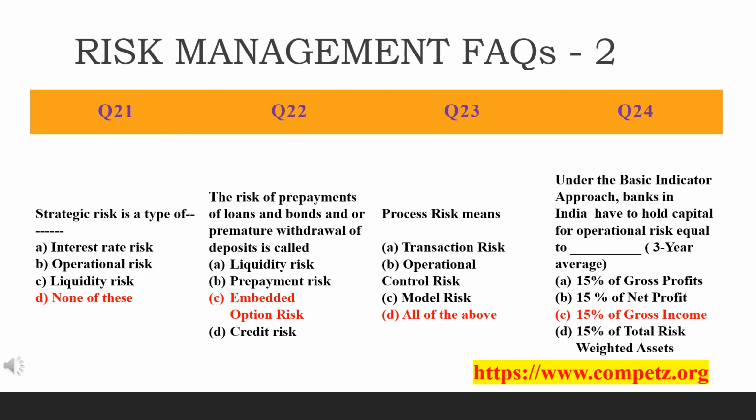I would repeat once again, this is an important question. The 15% is prescribed by RBI. So what is gross income? The answer is 15% of the gross income, which is defined as net interest income plus net non-interest income. For the 3-year average, if in one of the years the gross income is 0 or negative, then that has to be excluded, and the calculation has to be done on the average of the other years only.